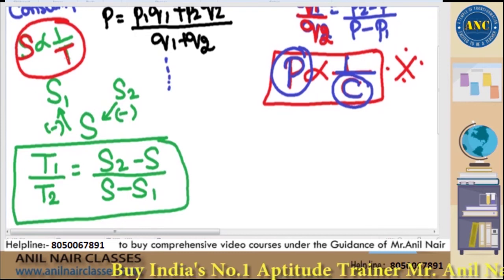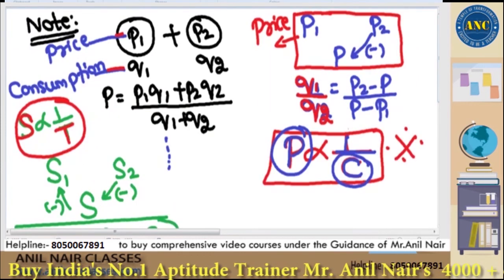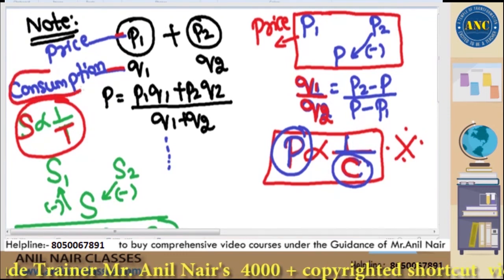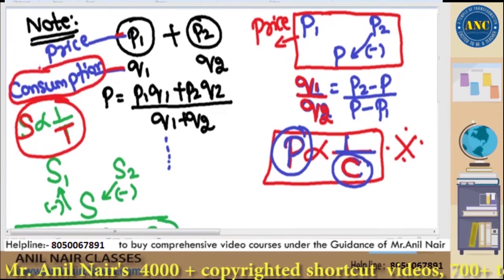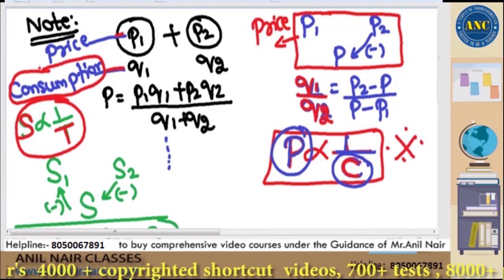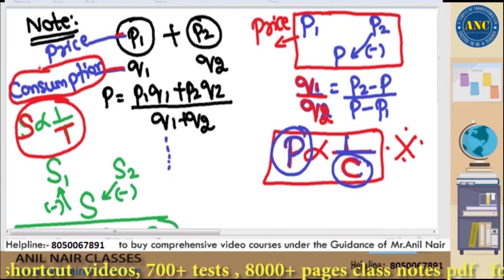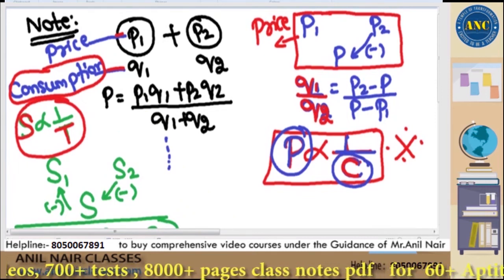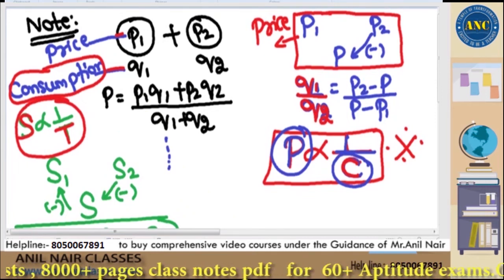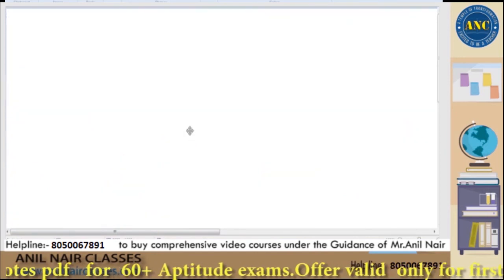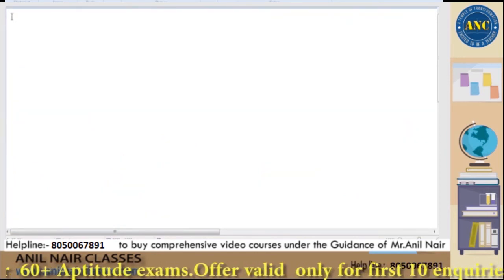C is nothing but consumption, Ravi. Consumption. C refers here for consumption, which I have written here. Any two parameters which are inversely proportional, allocate one, you will get the ratio of the other parameter. I hope it is clear. Now see here. Listen to this carefully. Now I will solve one of the very, very good question using this concept. See here, sir. I am drafting the question for you.